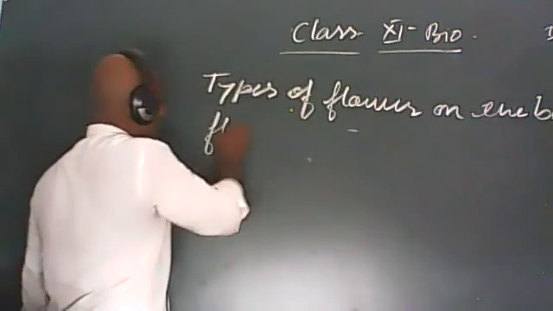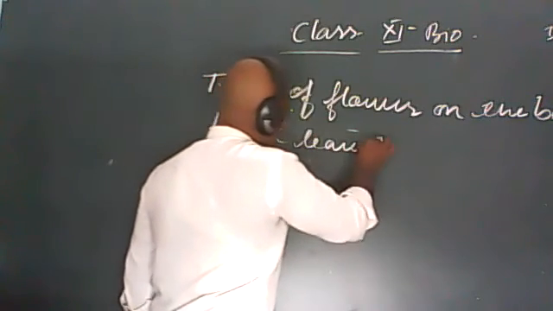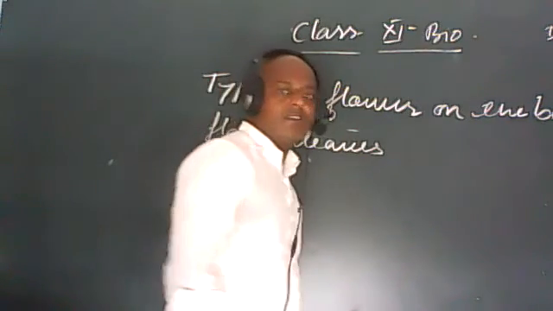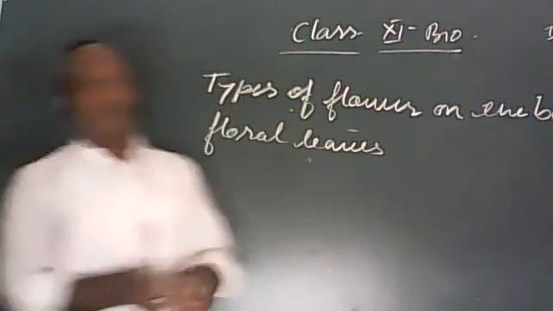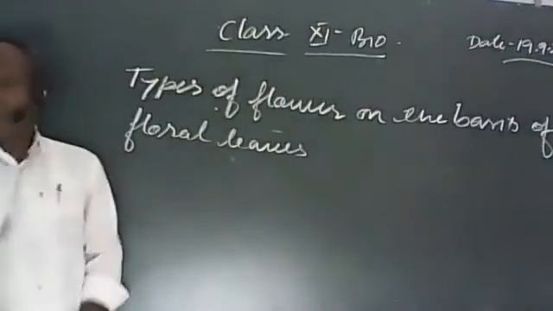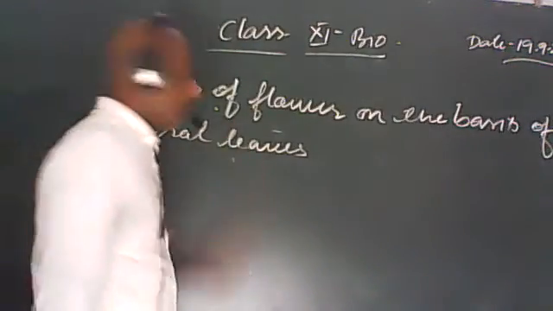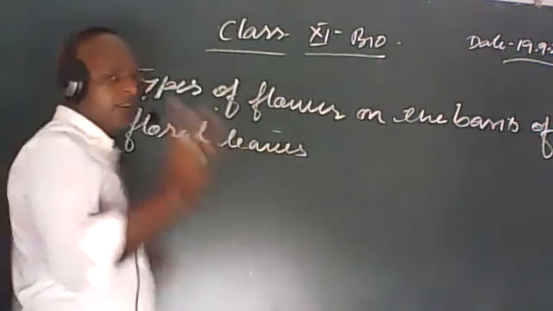So we should know the type of flower based on the number of floral leaves. We have to know about the types of flower on the basis of floral leaves in each whorl. It is especially of two types.